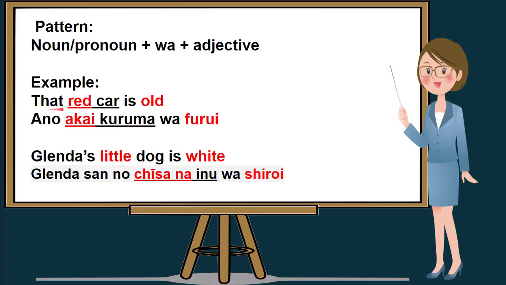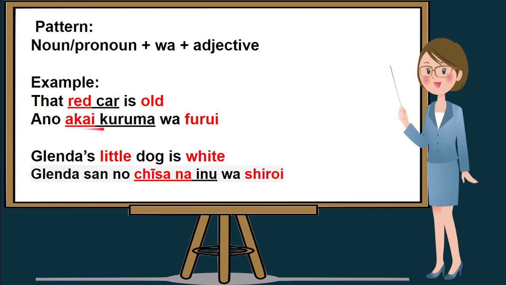So in this sentence, we use two adjectives, red and old. This first word here is a pronoun, and a noun, car, and an adjective, plus the last word here is old. So if we try to translate this, we need to put red car, or akai kuruma, in the middle of the sentence. And the last word that we're going to put in this sentence is the second adjective. So that means ano.